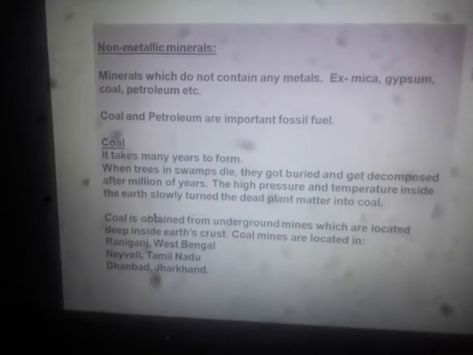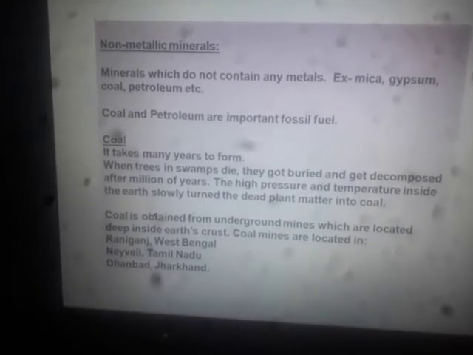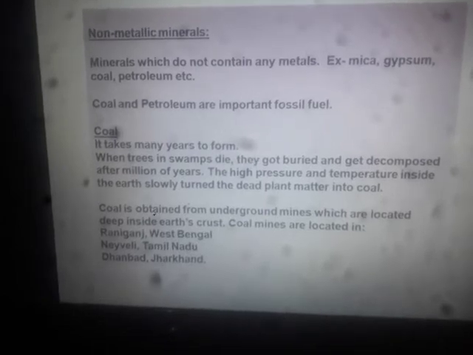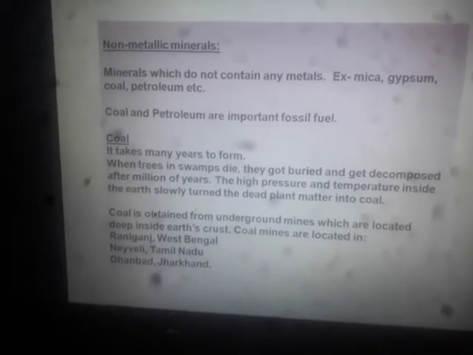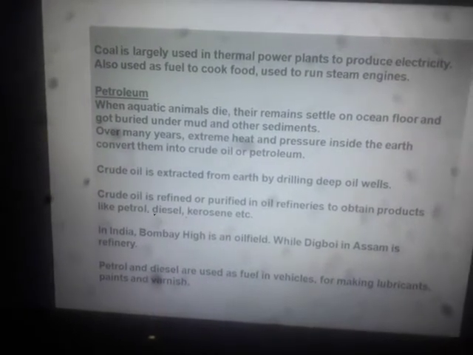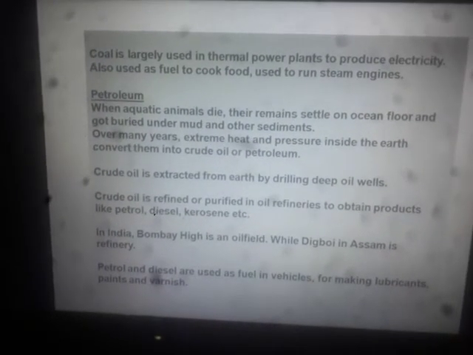Okay, after the formation of coal, we need to learn a bit about the formation of petroleum also. How is petroleum formed?